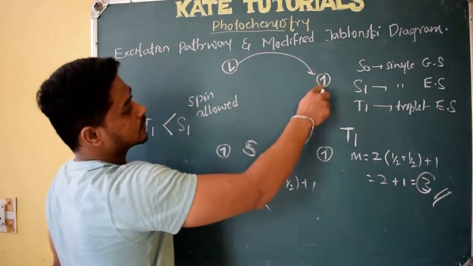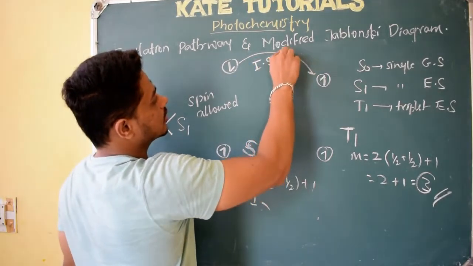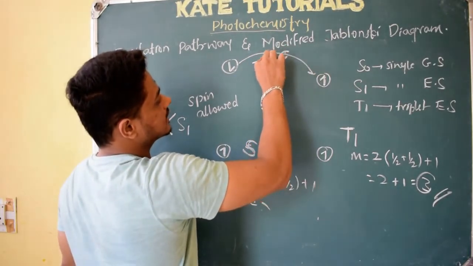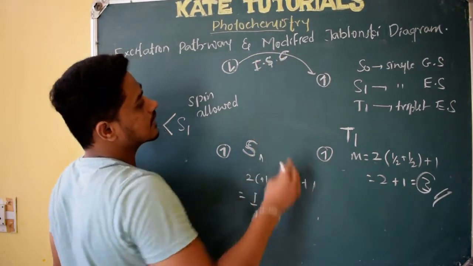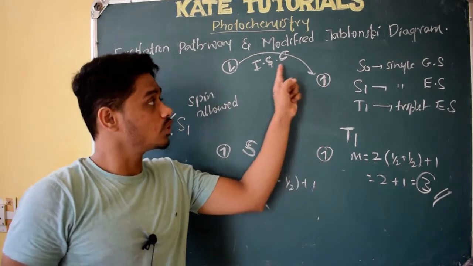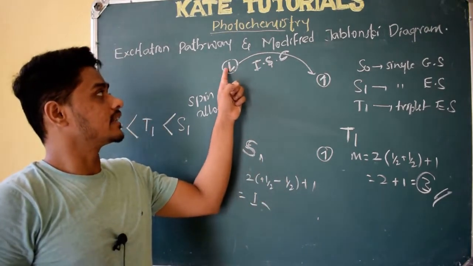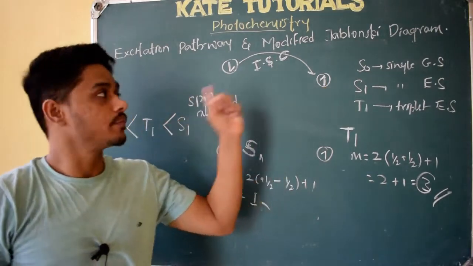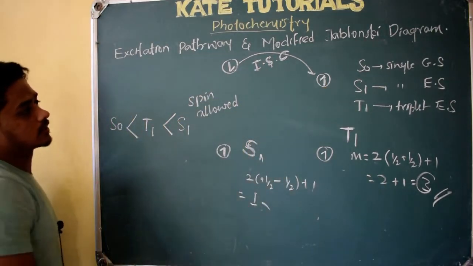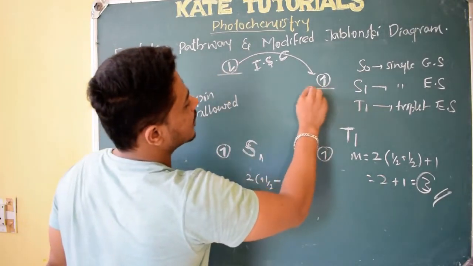This kind of change in spin we call inter-system crossing. So what is inter-system crossing? Inter-system crossing is a process in which the electron changes its spin and also loses some energy. From this, see here it is minus half and it has come to plus half. This is inter-system crossing, because of which one state has more energy and the other has less energy.